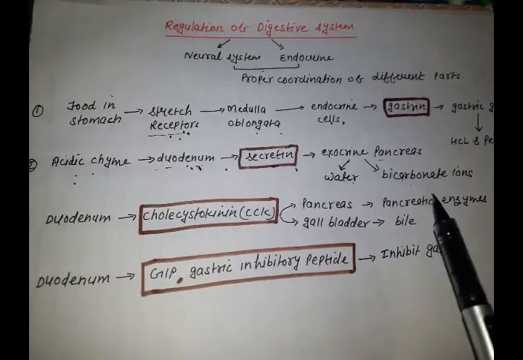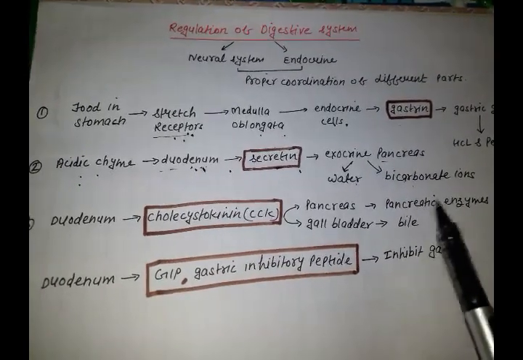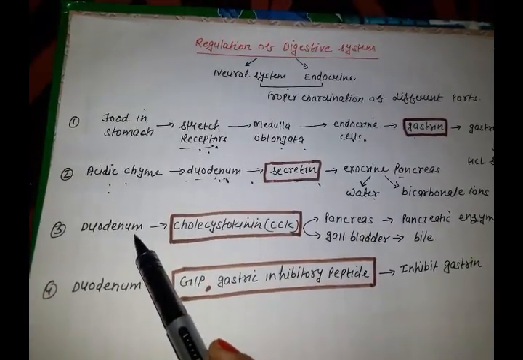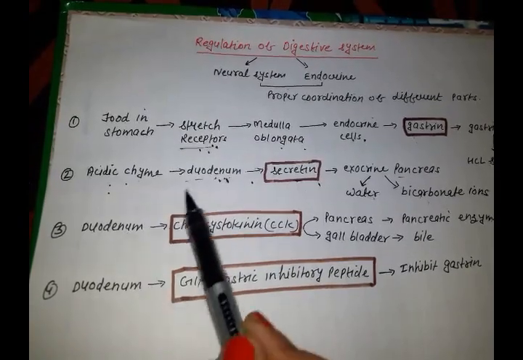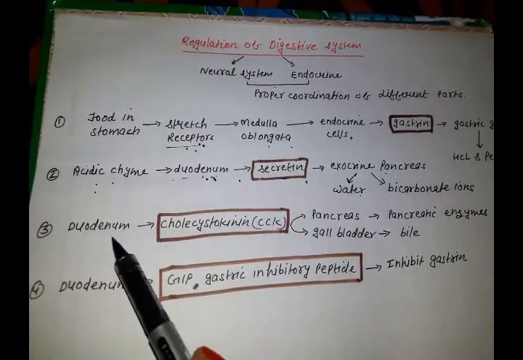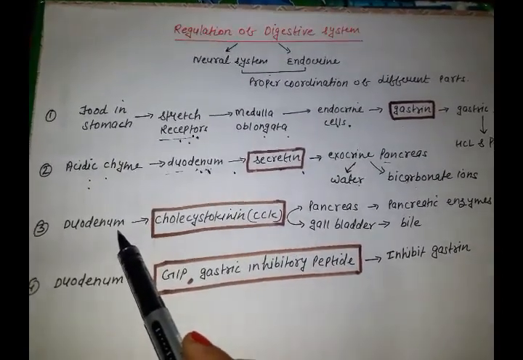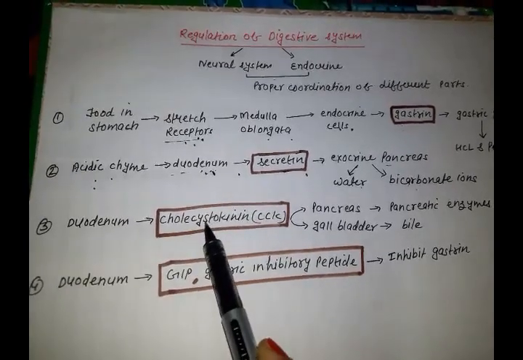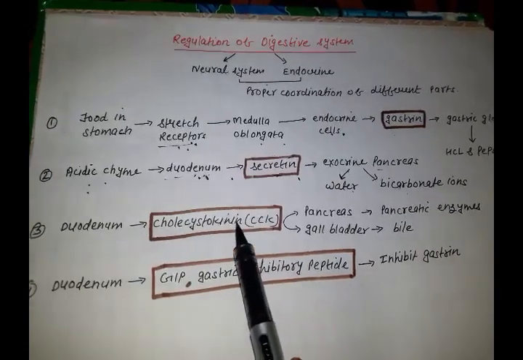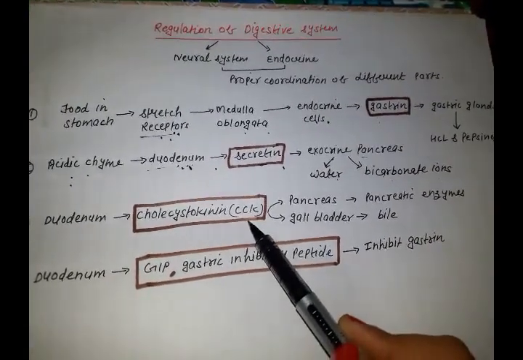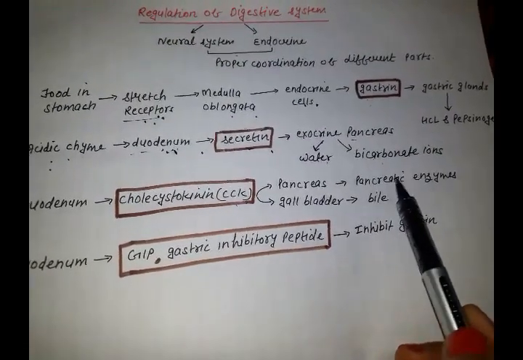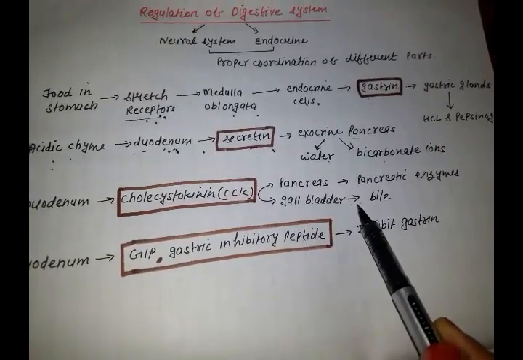Next step is the digestion in the pancreas, or you can say the duodenum. Now what happens? The duodenal cells will again receive a signal that the alkaline environment has been created. Now begin the function. Then the endocrine cells of duodenum will start secreting peptide hormone CCK, cholecystokinin, and this hormone will act on pancreas for releasing the pancreatic enzyme and on gallbladder for releasing bile.